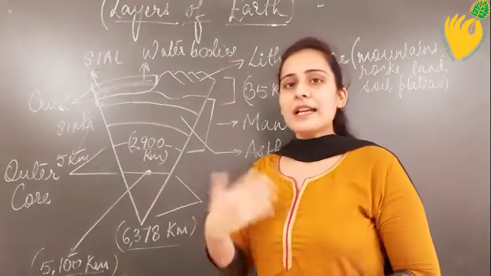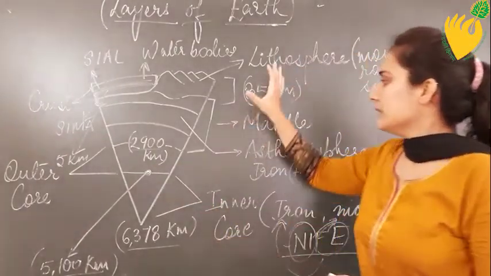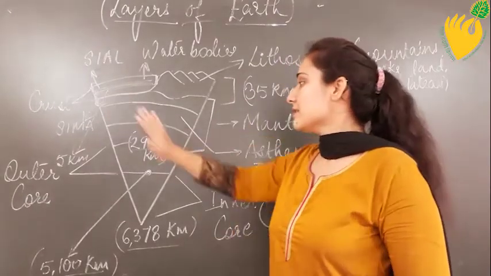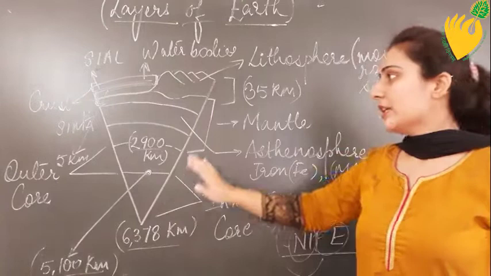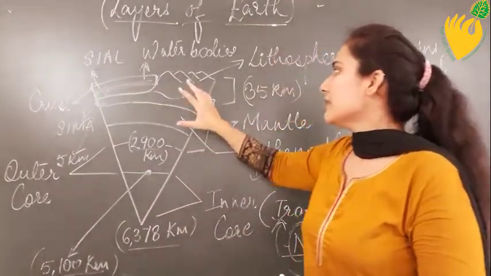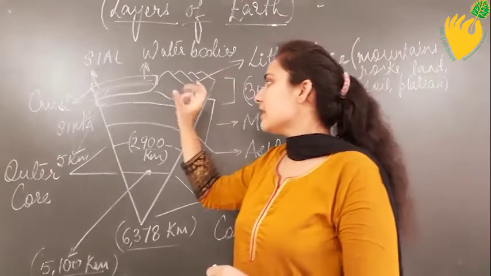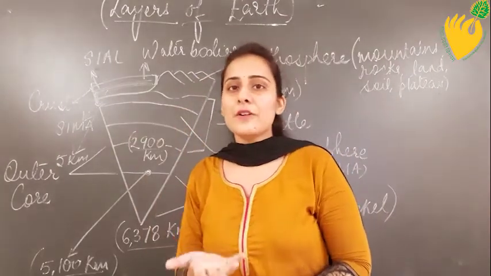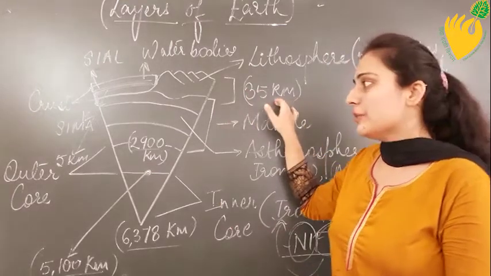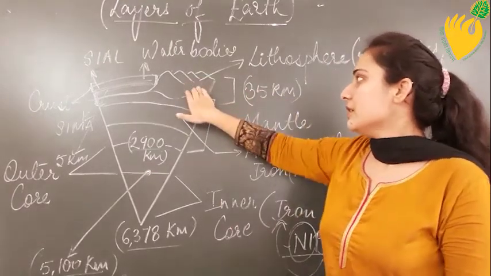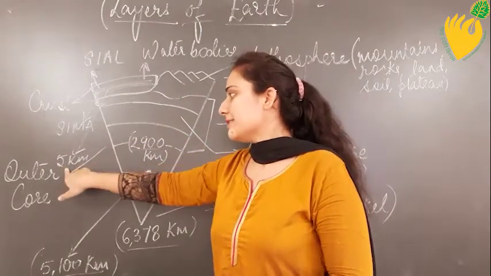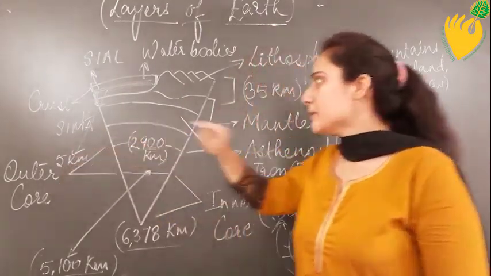So, once again I will recall it. The layers of the earth are divided into 3 main parts, the crust, the mantle and the core. The crust is further divided into 2 parts, the oceanic crust and the continental crust. It is the thinnest layer of the earth and it extends up to 35 kilometers on the continental crust and beneath the oceanic crust, it extends up till 5 kilometers.